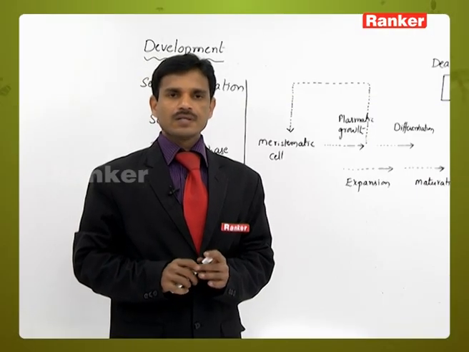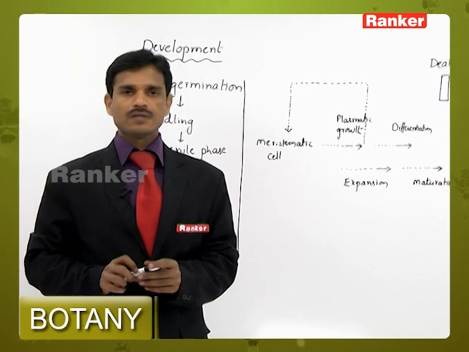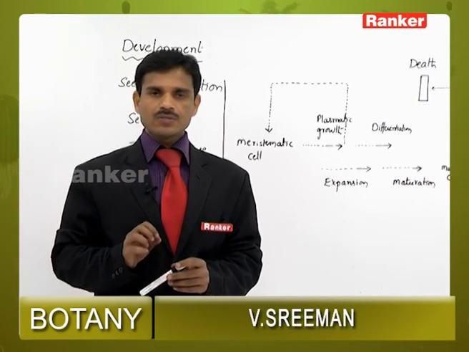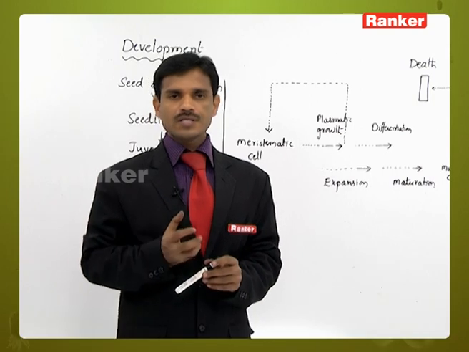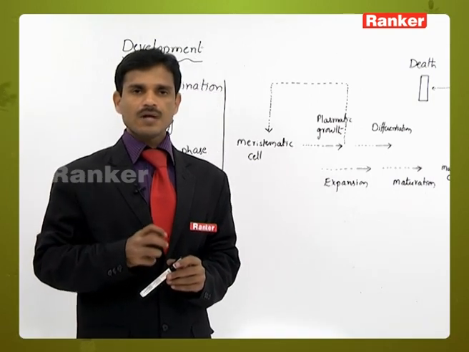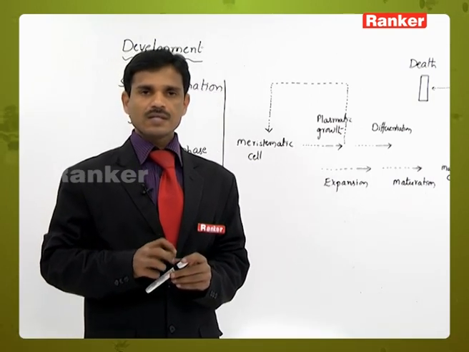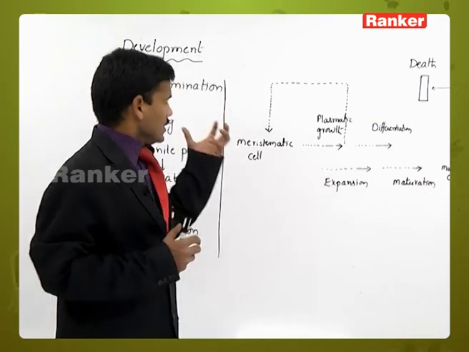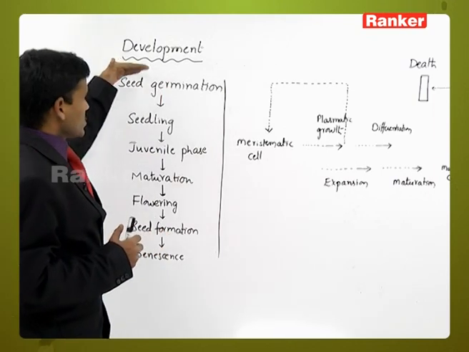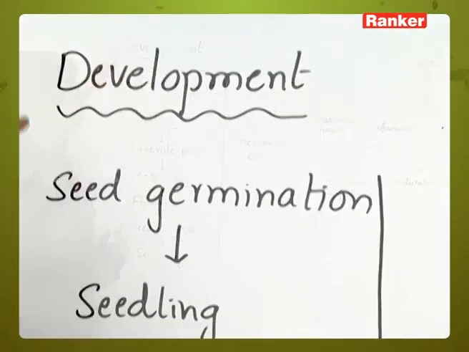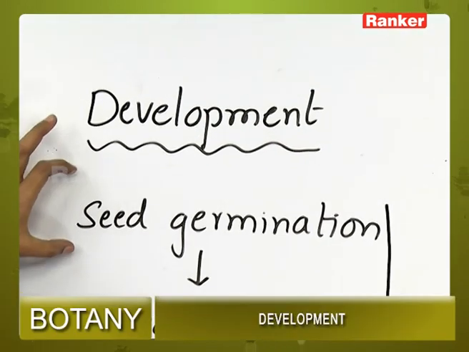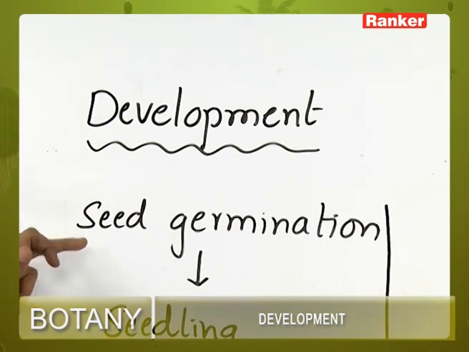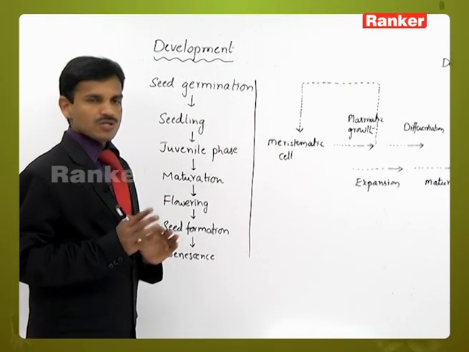Development is the sum of growth and differentiation. Growth is generally increasing the mass or weight, size, length, and number of cells. Development in the plant body generally starts from the seed, when the seed germinates.